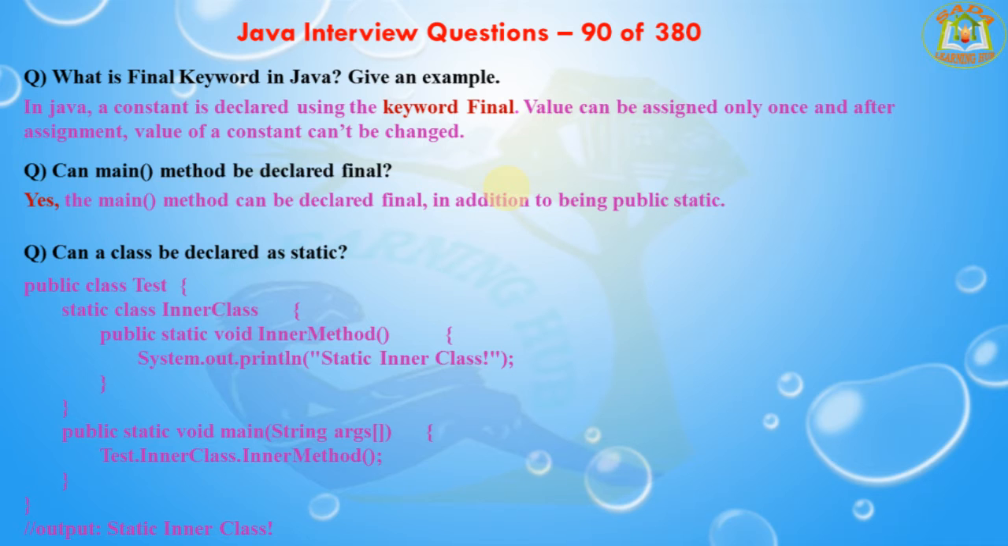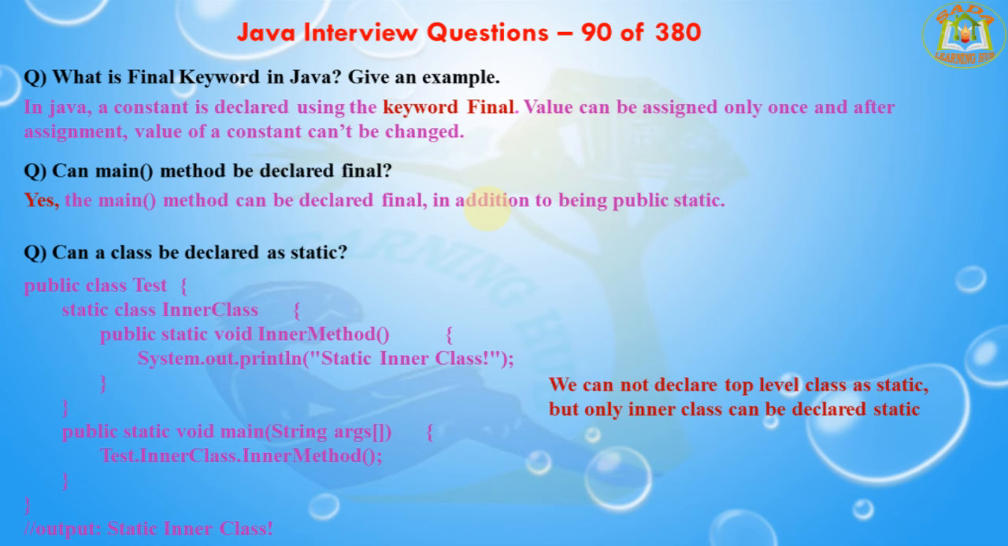The next question is, can a class be declared as static? We cannot declare a top level class as static, but only inner classes can be declared as static. It's not possible to create an outer class as static. It's possible to create only an inner class as static.